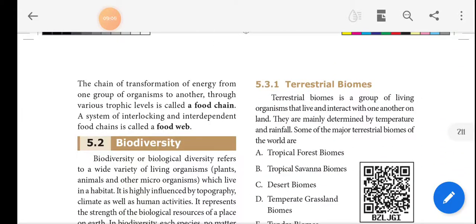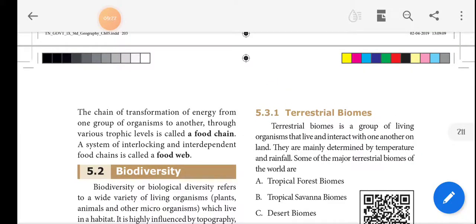The chain of transformation of energy from one group of organisms to another through various trophic levels is called a food chain, and the food web is also given. That means one group depends on another group of organisms, and that is called a food chain and food web.